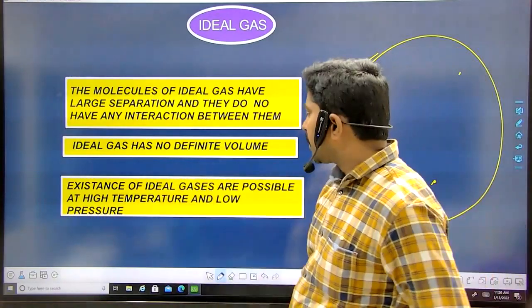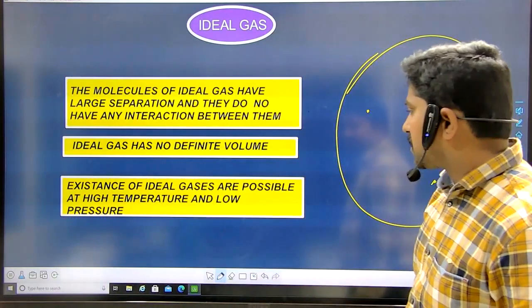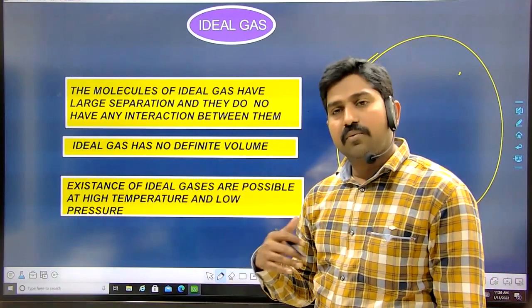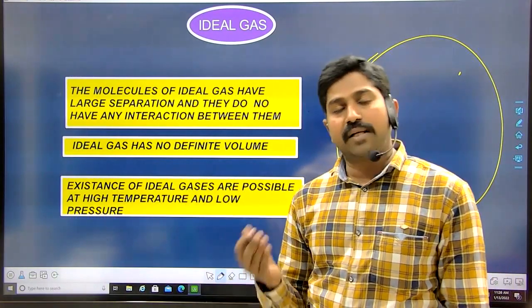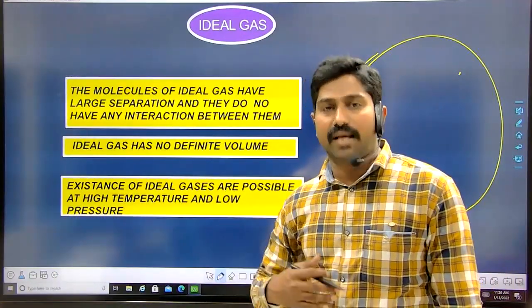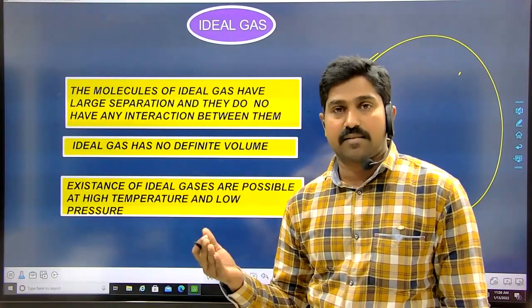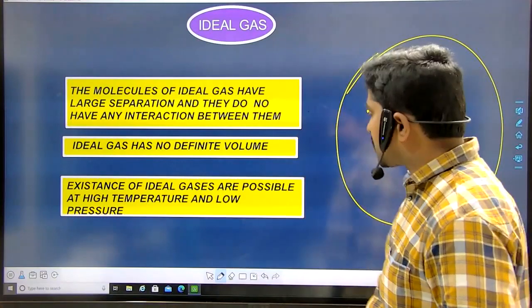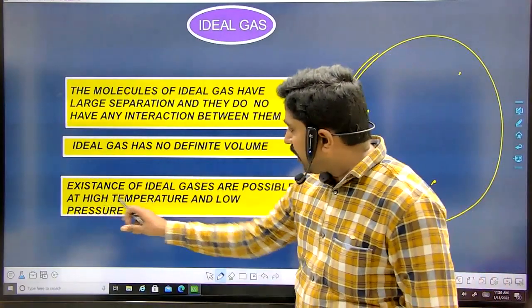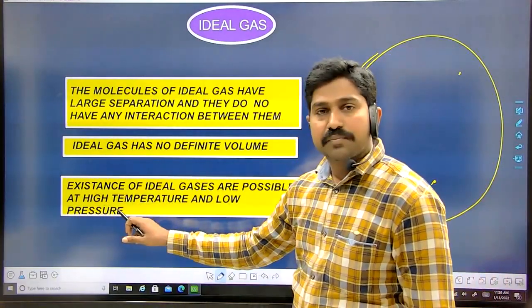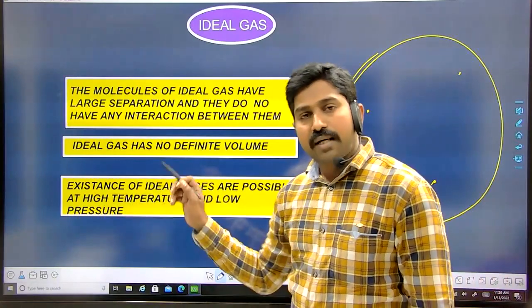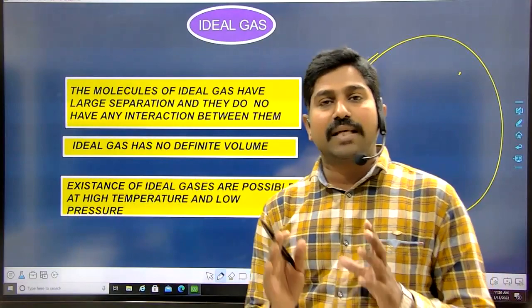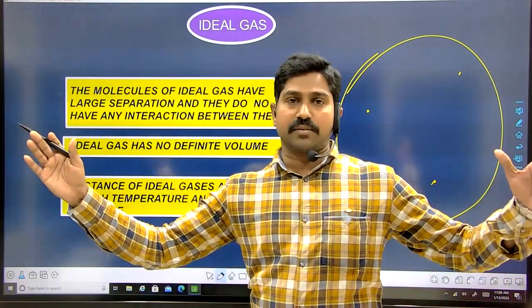The existence of ideal gases is possible when you want to get the properties of ideal gases from real gases. If you are expecting this, it may be possible only at very high temperature and low pressure. Why at high temperature? When the temperature of the gas increases, what will happen? The molecules will get more and more separation.